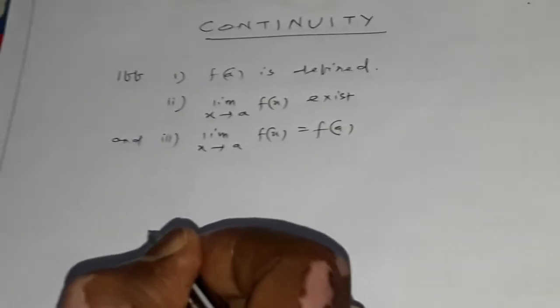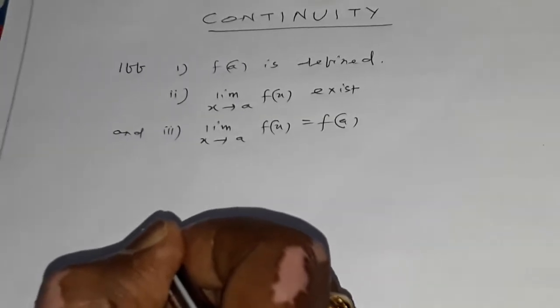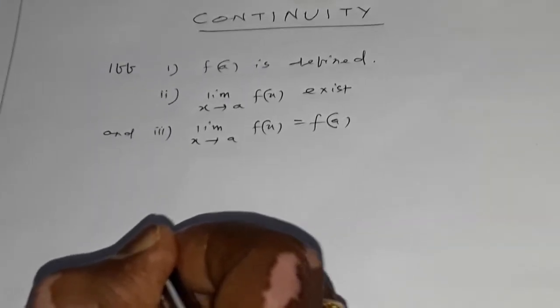Here the function f(x) has not been given the point x equals a in its domain. So we have to see that f of a is defined.